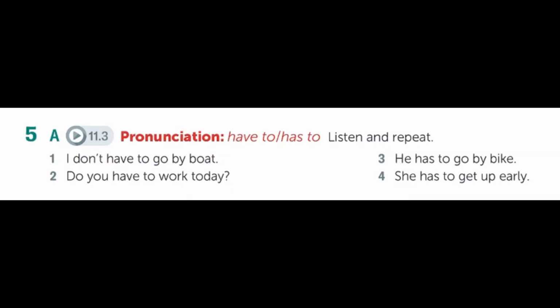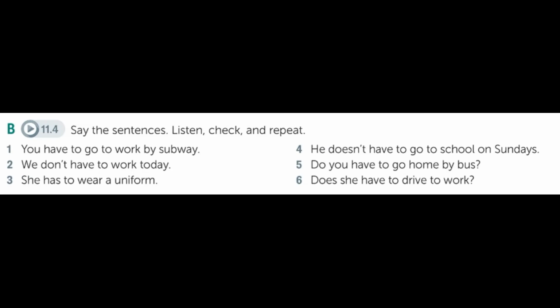Let's listen. I don't have to go by boat. 2, Do you have to work today? 3, He has to go by bike. 4, She has to get up early. 1, You have to go to work by subway. 2, We don't have to work today. 3, She has to wear a uniform. 4, He doesn't have to go to school on Sundays. 5, Do you have to go home by bus? 6, Does she have to drive to work?